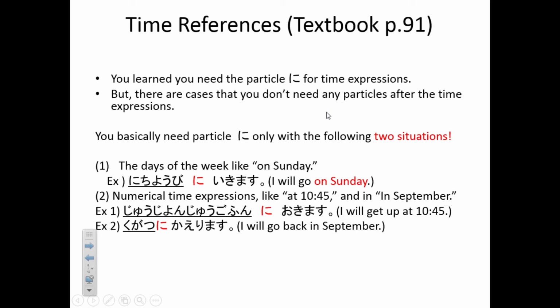For example, 10時45分に起きます means I will get up at 10:45. Has numbers in it, so you put ni. And another example is 9月に帰ります. I will go back in September. September in Japanese has a number, 9月, number 9. At number 9 months. So for these cases you need ni, but other cases you don't have to put anything.